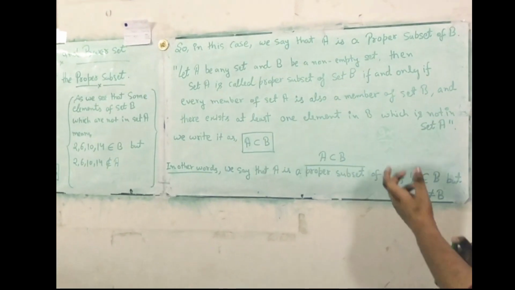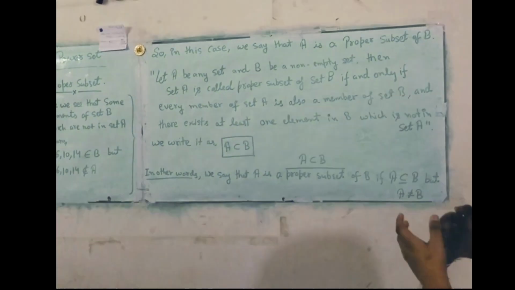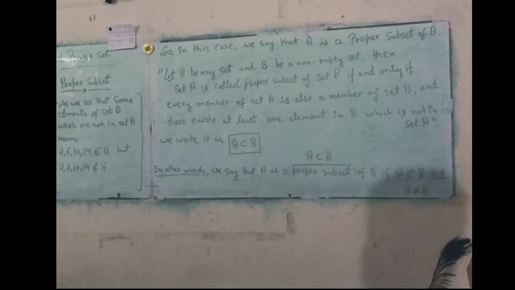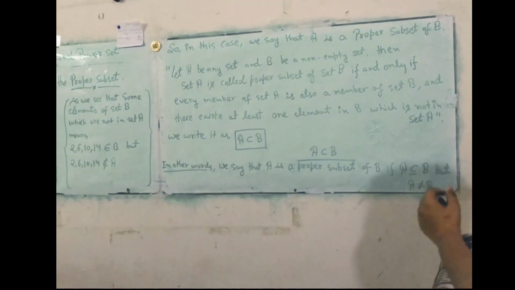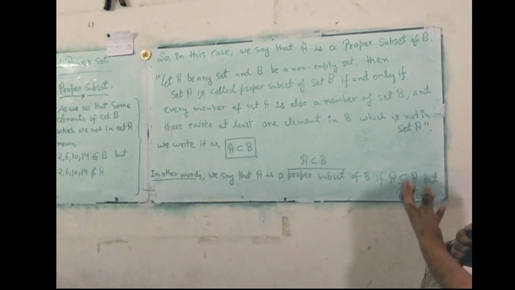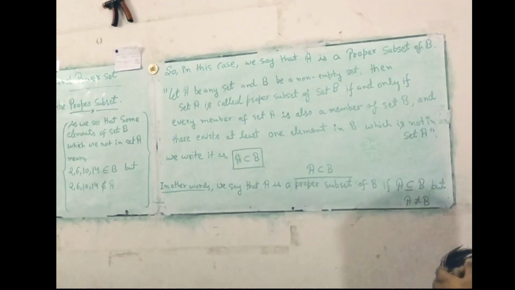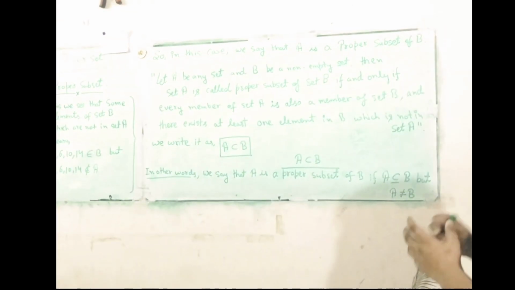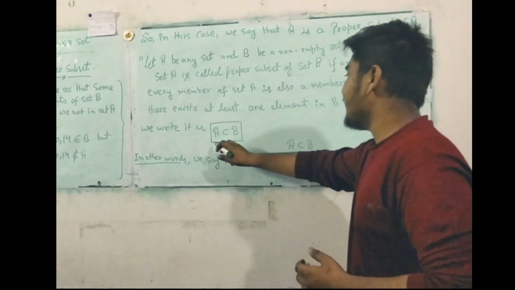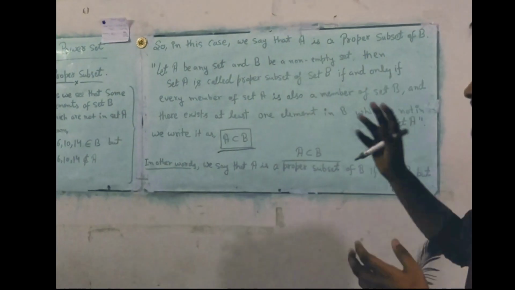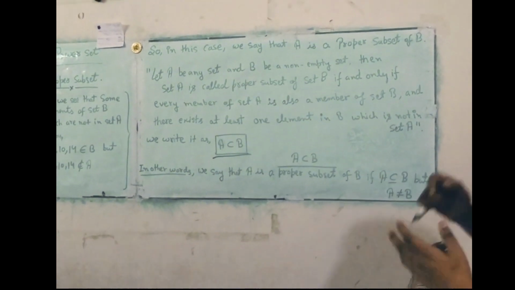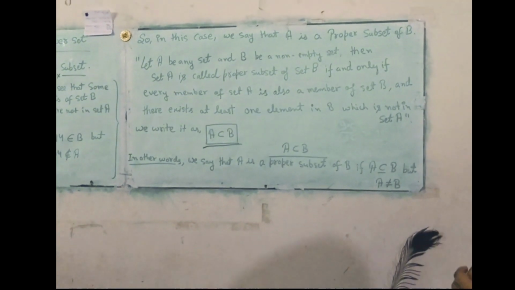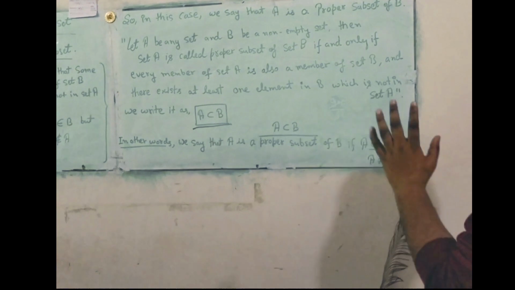Let A be any set and B be a non-empty set, then set A is called a proper subset of set B if and only if every member of set A is also a member of set B and there exists at least one element in set B which is not in set A. We write it as A is a proper subset of set B. In other words, we say that set A is a proper subset of set B if A is a subset of B but A is not equal to set B.